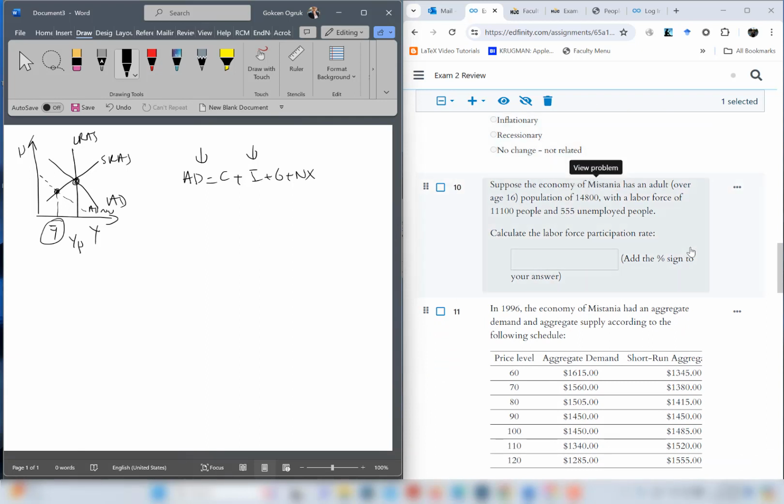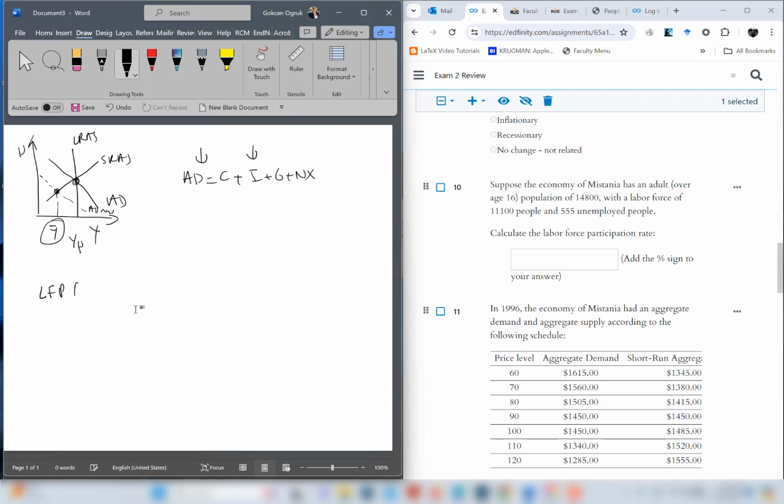Question 10. Suppose the economy of Mistania has an adult population of 14,800 with a labor force of 11,100 and 555 unemployed people. Calculate the labor force participation rate, and add the percentage sign to your answer. So let's calculate labor force participation.